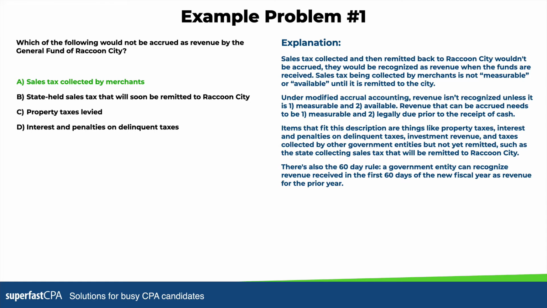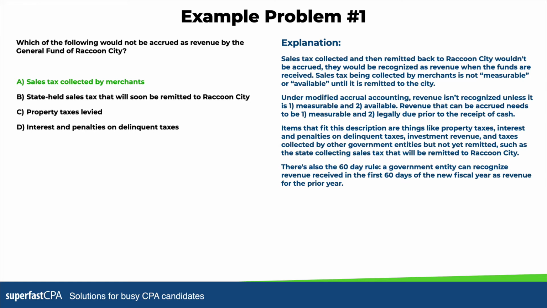So under modified accrual accounting, which is what general funds operate under, revenue isn't recognized unless it is, number 1, measurable, and number 2, available. Revenue that can be accrued needs to be measurable, and then to be considered available, it needs to be legally due prior to the receipt of cash, meaning that it needs to be due within the current period.